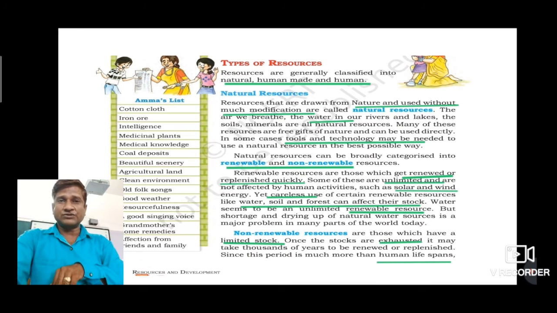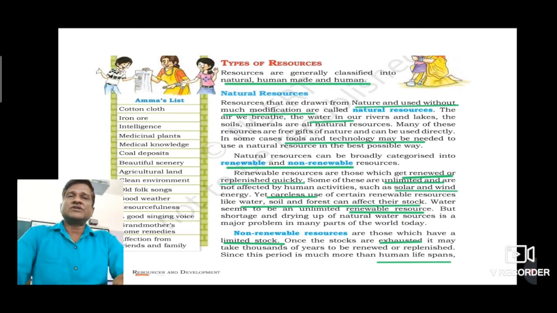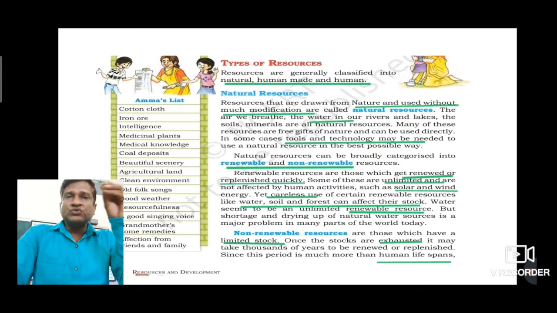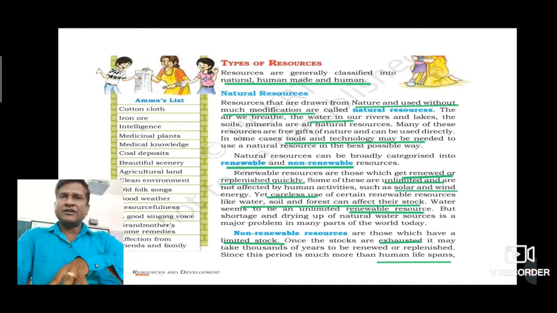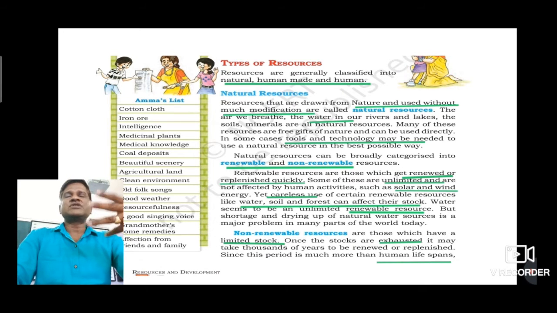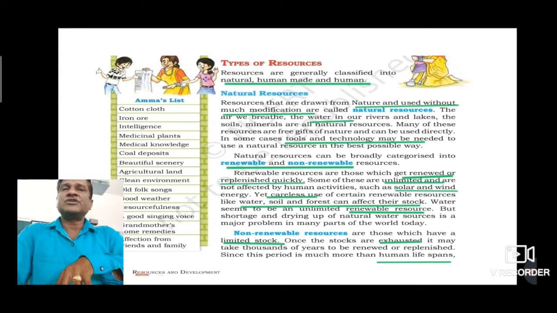Now potential resources. Potential resources are just the opposite of actual resources. They are resources whose entire quantity may not be known, and maybe they are not being used. The reason may be that we don't have that kind of technology, or maybe these resources could be used in future. So these types of resources are called potential resources.